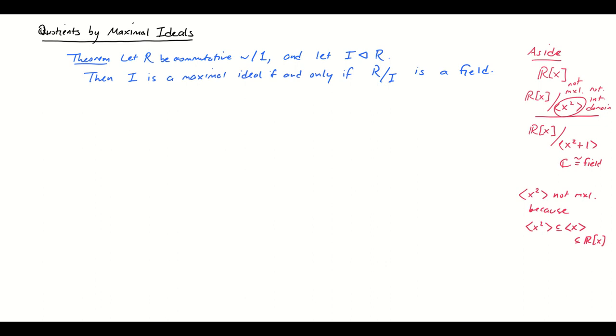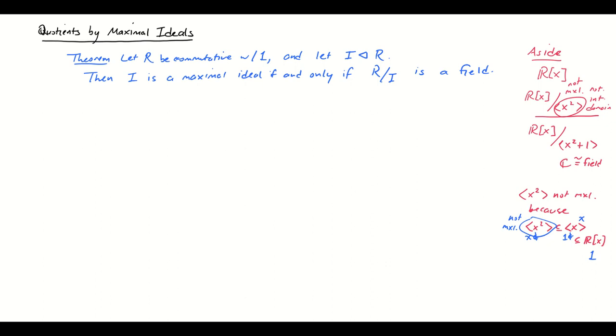Well, we know that the polynomial x lives here, but does not live in this ideal because that ideal consists of only multiples of x squared. So that shows that that's a proper subset relationship. But also the polynomial 1 lives here in R[x] but does not live in the ideal generated by x. So those are all proper ideal relationships, and that means this is not maximal.